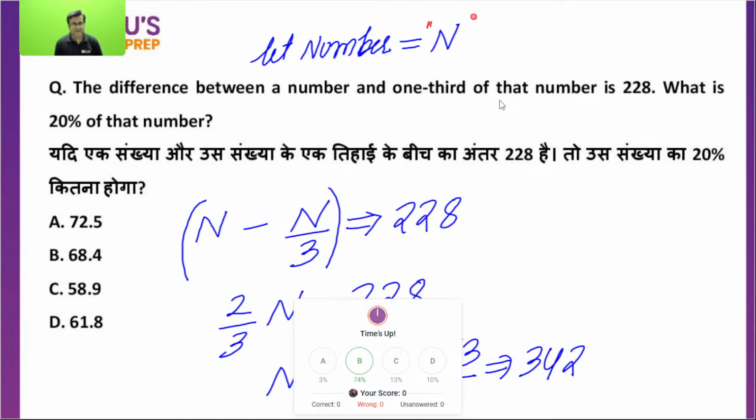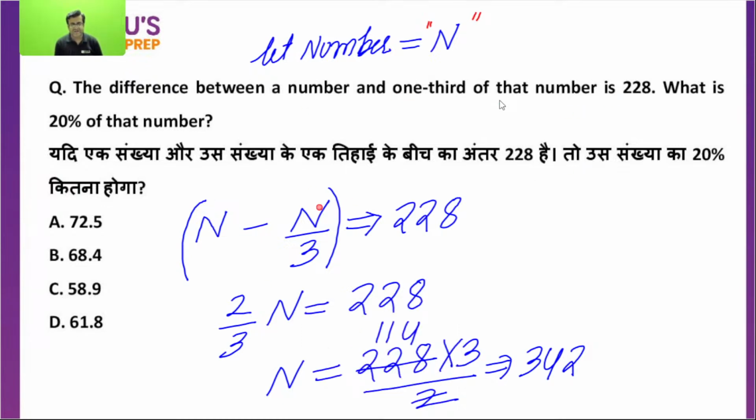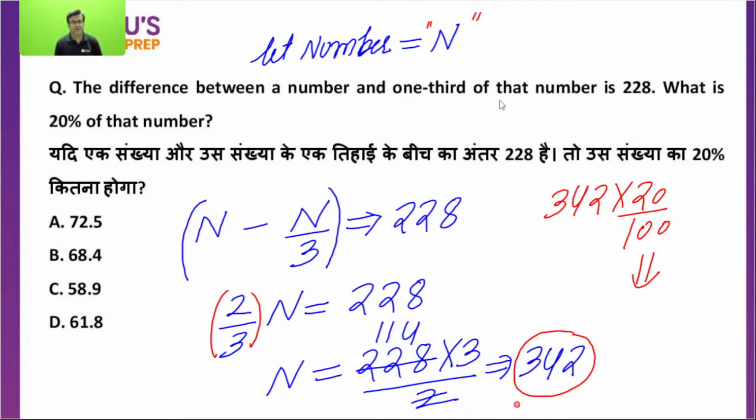This is a very simple point. If the number is n, the number and one third of the number differ by 228. n minus n by 3 is 228, so 2/3 of the number is 228. So the number we got is 342. Now you are supposed to find 20% of the number. This will give you 68.4. This is the option. Everybody take a screenshot of this.